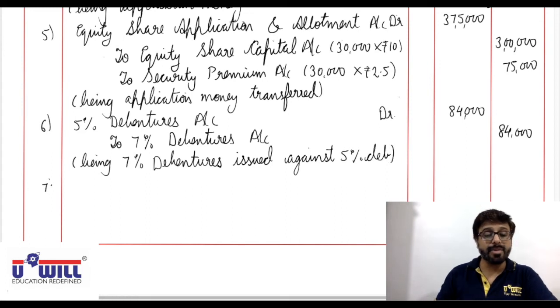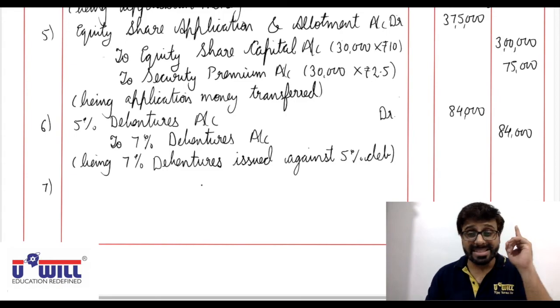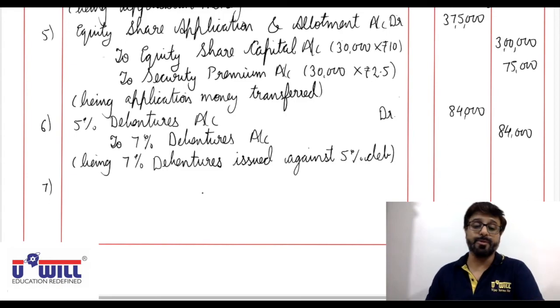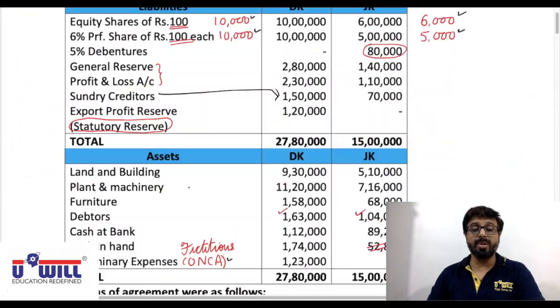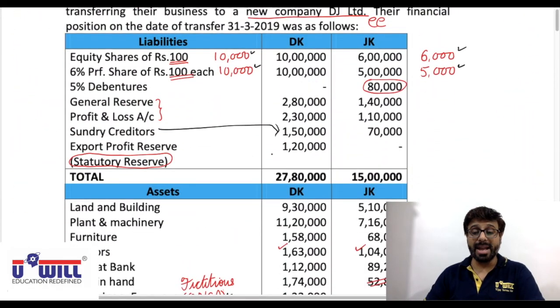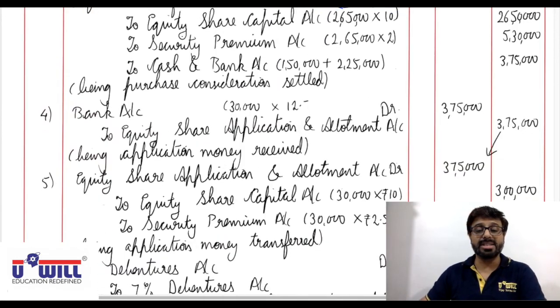And the last entry is for, do you all remember, the extra entry for statutory reserve? Here we do have that. In this question, export profit reserve is there, 1,20,000. For that, we have to pass one extra entry here for taking over the statutory reserve.